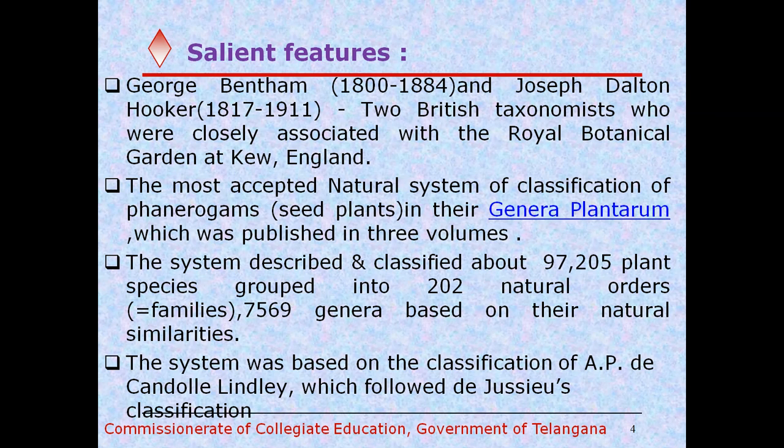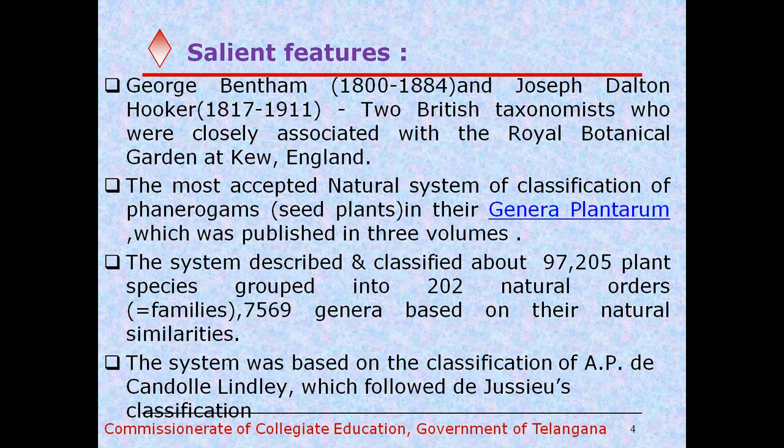In this system, much stress was given to the number of cotyledons in distinguishing between the dicotyledons and monocotyledons. The dicotyledons were subdivided into 3 subclasses. The classes are again divided into series, and series are again divided into orders.